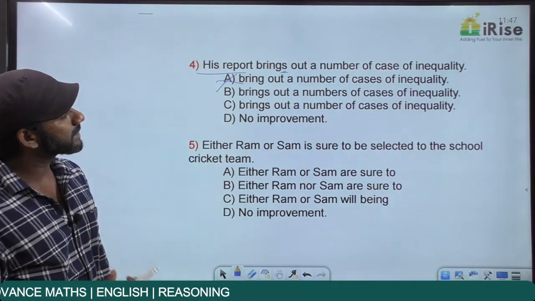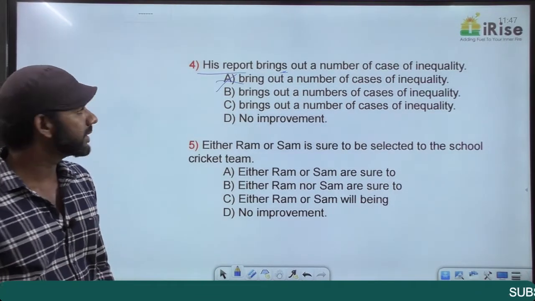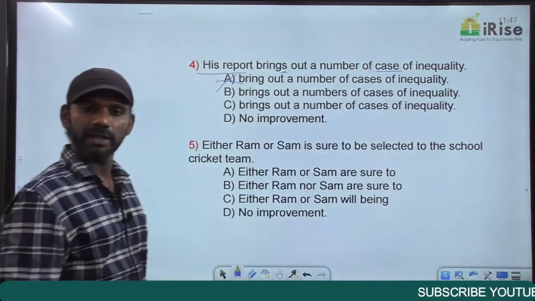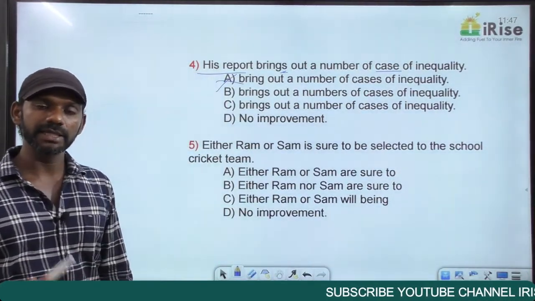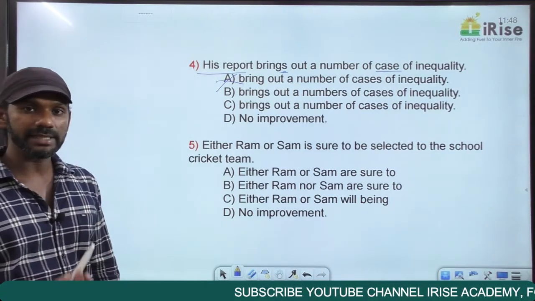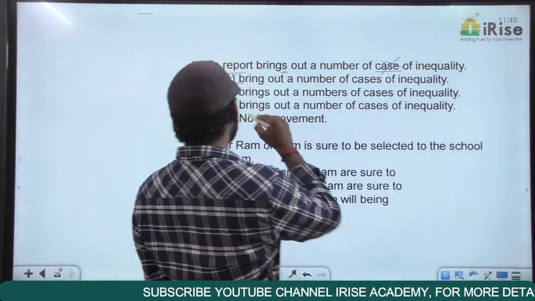"A number of boy, a number of girl, a number of book": all these are wrong usages. It must be a number of boys, a number of girls, a number of books. So "a number of case" is wrong. It must be "a number of cases". So the given statement is grammatically wrong.